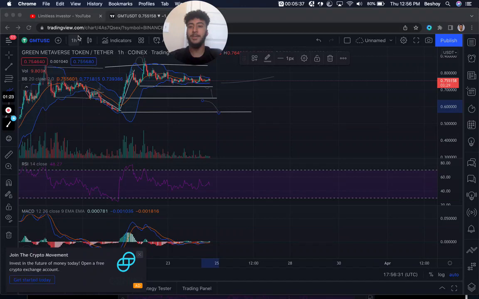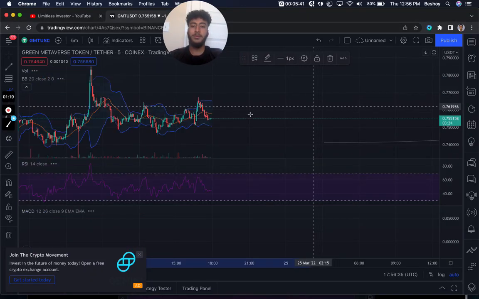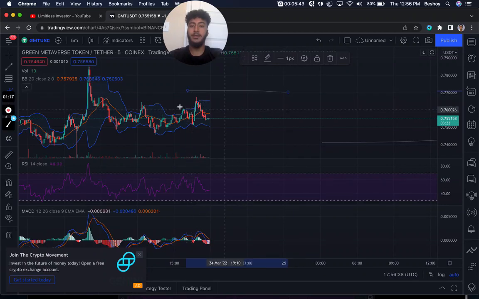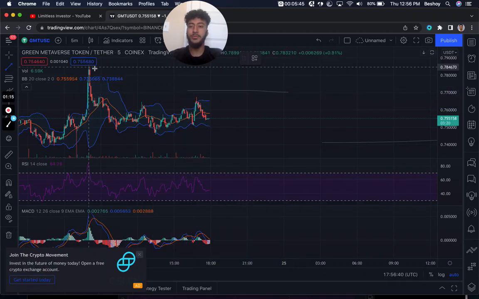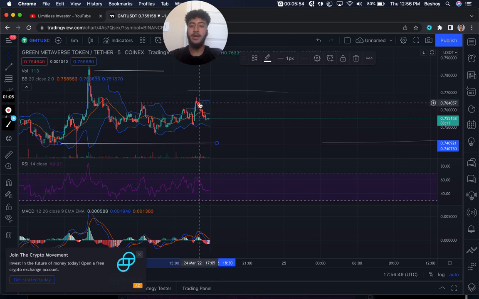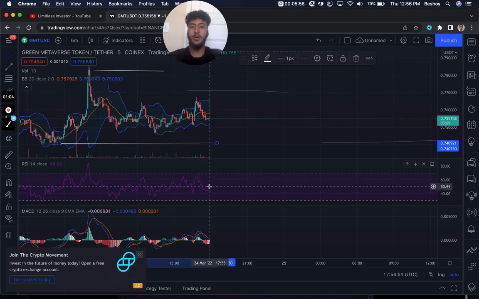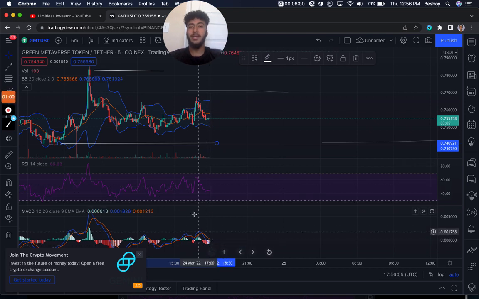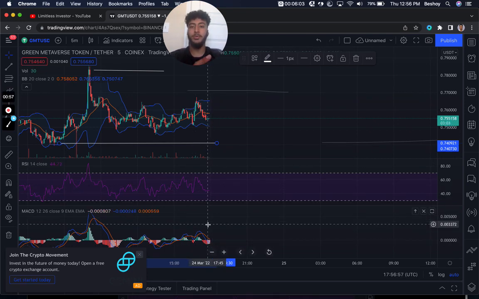Also, if we take a look at the 5 minutes, as we can see, we had a continuation here at the bullish momentum at these levels. We had a resistance. So currently we are in this range of market right now. For these prices, we could see a rally up. We're currently in the middle side of the RSI, so this could go both ways. But the MACD is indicating that there's going to be a reversal to the bullish momentum.